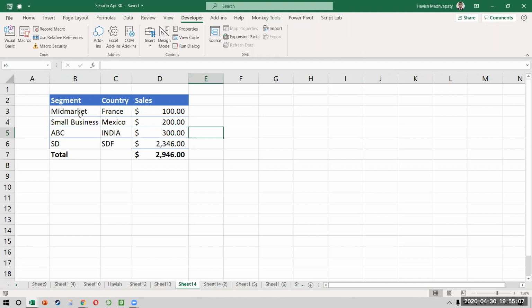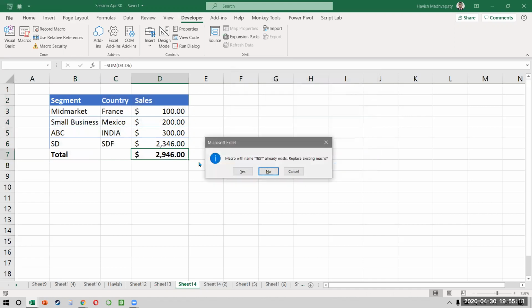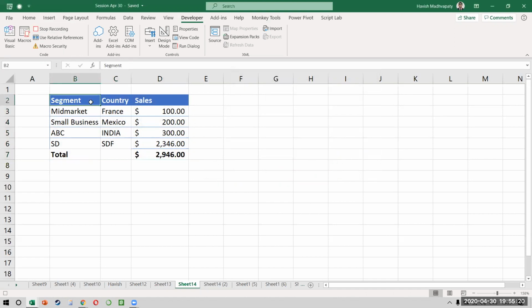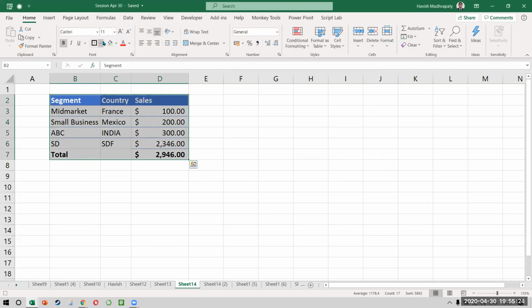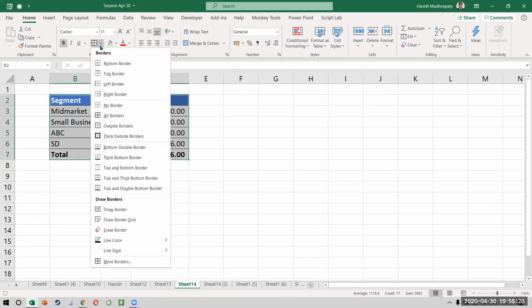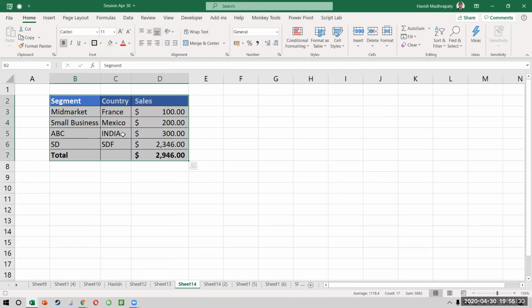Right? Like right now, what I don't like is that there is no border. So probably we can run another piece of code to also add a border. How do you do that? Just to give you an example, watch. Developer, record macro, test. I can click on B2, press Control A, and I can add a nice all border, and I can also add a thick outside border.